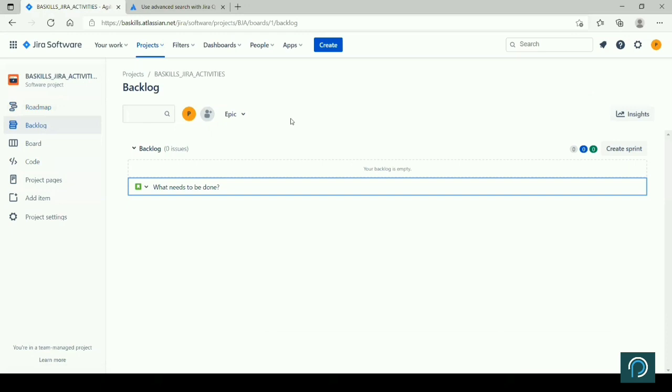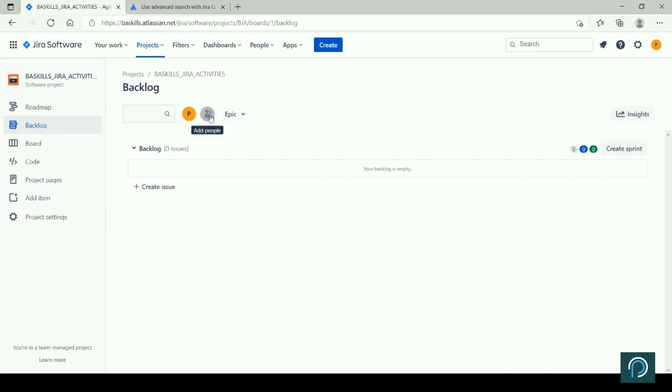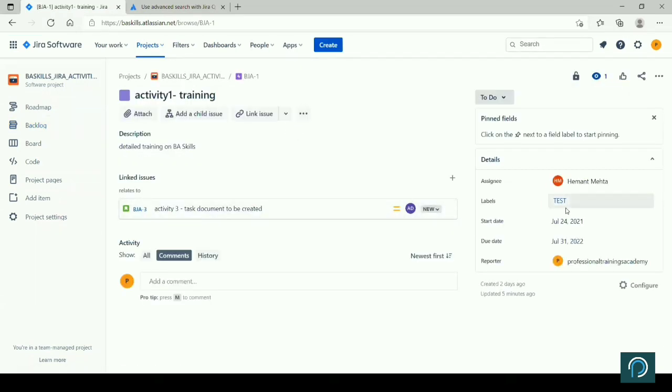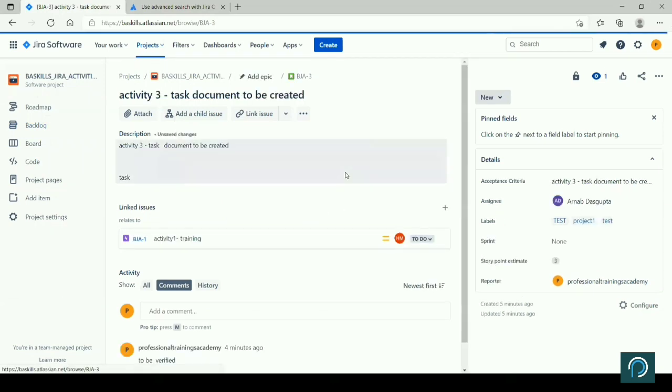Then the backlog is the list of all the items on the project. All the items that you have created in the project will be a part of this backlog. All these stories will appear here. The only challenge is that I created a couple of stories which I do not see here, and I do not understand why. Ideally, all the stories we have created should appear by default on the backlog, because we haven't started working on them and haven't assigned them to any sprint. So let me just open it.